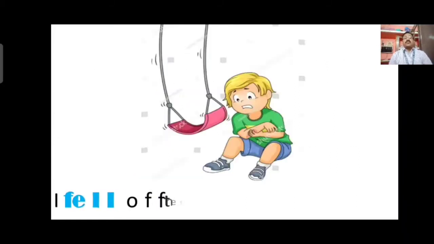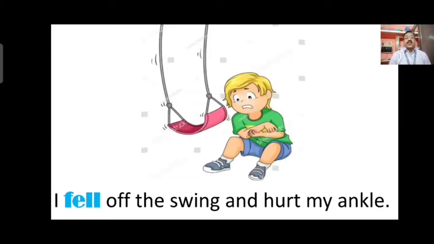Now, I fell off the swing and hurt my ankle. Here, I fell. Past form of fall, F-A-L-L, fall, past form is fell. This shows that I have already fallen from the swing and hurt my ankle. The F-E-L-L, fell, is the verb which is in the past tense.